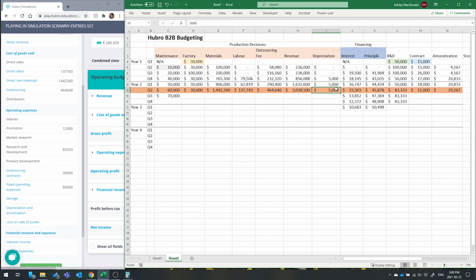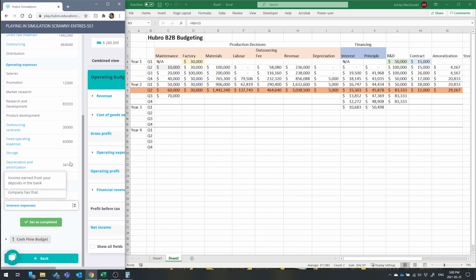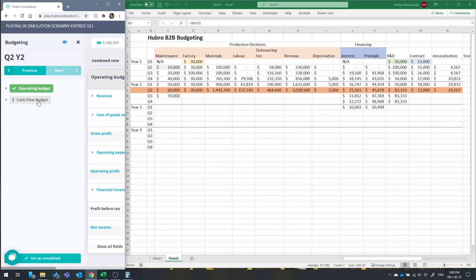So for my depreciation, I have my depreciation amount plus my amortization amount. Down here at the bottom, it's showing me the sum of that is $34,167. And interest expense, $15,303. All right, so that is my operating budget, except for my storage.